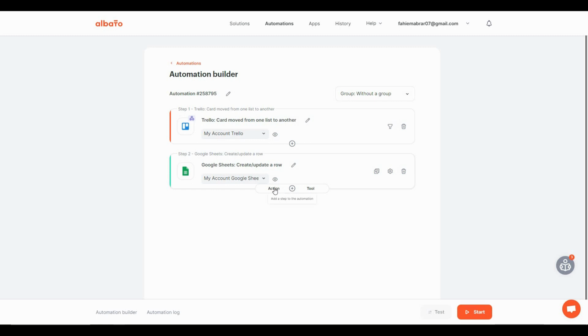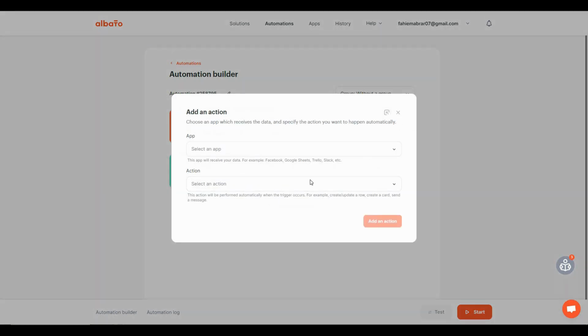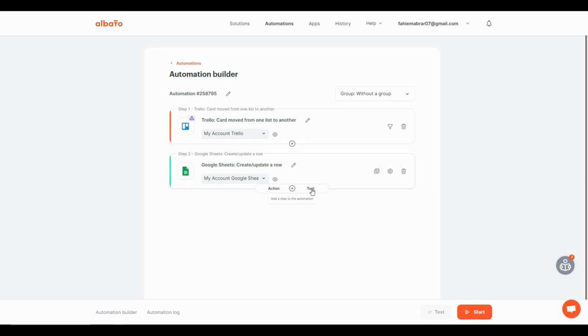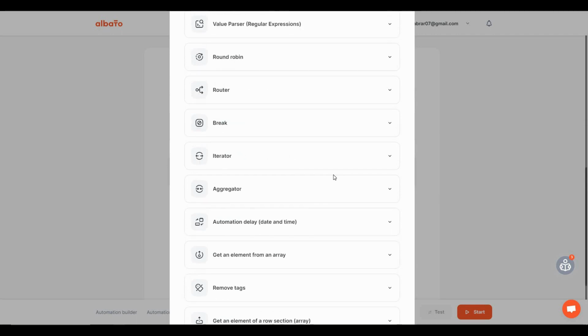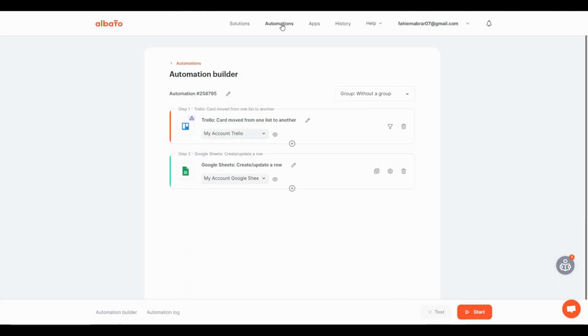When you want to add a step, you can add an action as a step. So as you can see, this is the action section. You can also add a step as a tool, and these are the tools that are available when you are trying to add a step. Now let's go back to the automations tab.